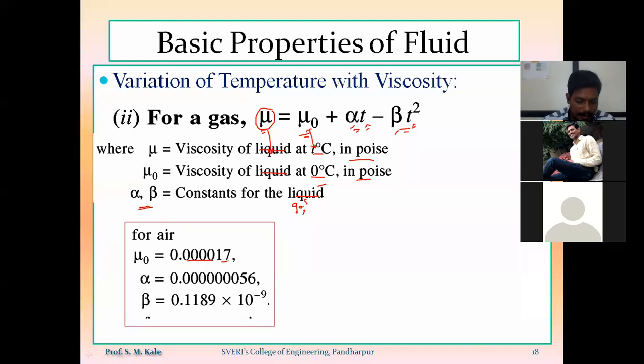And alpha is equal to 0.3367 times 0.56, and the other constant is beta, which is 0.1189 into 10 raised to minus 9. As alpha and beta are constant terms, they will not have any unit, but mu 0 will have the unit of poise.